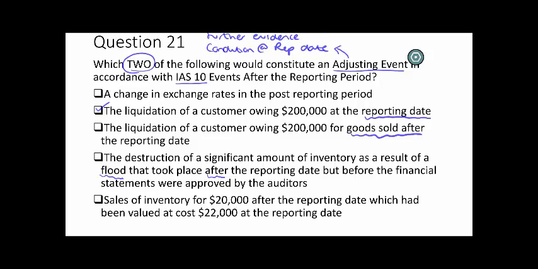So the final one hopefully will be adjusting, and if we look at that one, it says we're looking at sales of inventory for $20,000 after the reporting date, which had been valued at cost at the reporting date. Looking back at IAS 2 on inventories, we said inventory should be valued at the lower of cost and NRV, and what this one does is give us indication that NRV was actually lower than cost. So yes, this would have been an adjusting event.